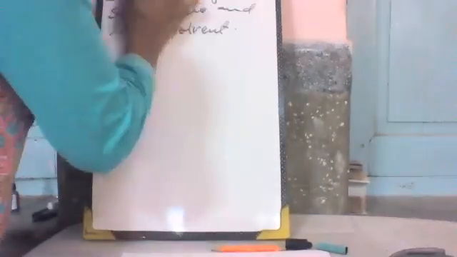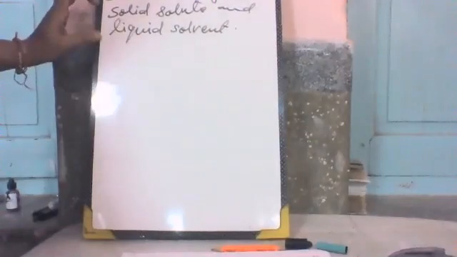The condition to measure the concentration of a solution in mass percent is that the solute will be in grams, the solute in solid form, and the solvent in liquid state. How to measure it?